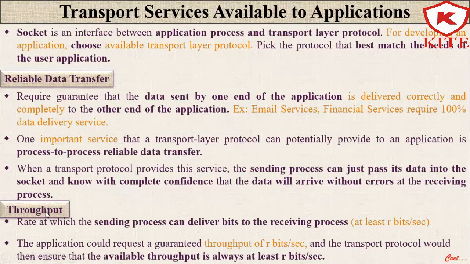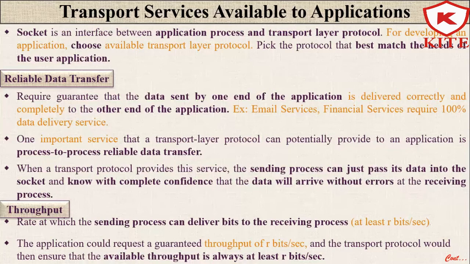Now, second parameter is throughput. Some applications require at least a certain amount of throughput so they can be effective. If I am using internet telephony, or Skype, and I am talking with another person, if some data is lost during this communication, it can be adjusted. We can say it is a bandwidth sensitive application with a specific throughput required.